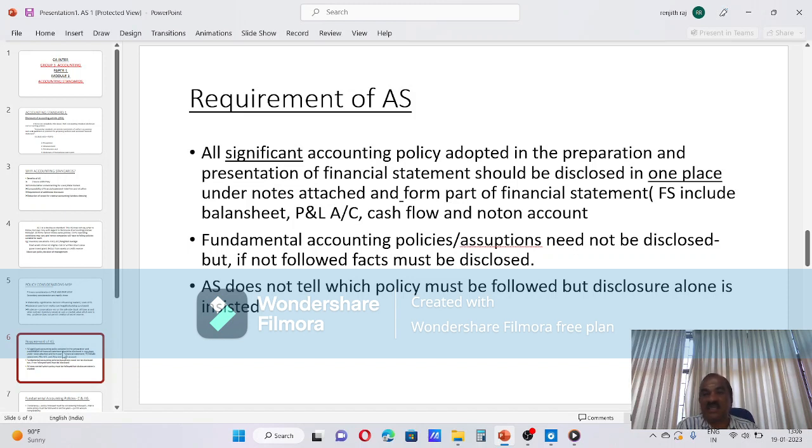They are policy decisions: how government grant is accounted, how fixed assets are shown, whether at depreciated value, revalued amount, or at cost. All these things will be disclosed in the notes, one by one, in one place. Then second, fundamental accounting policy assumptions need not be disclosed, but if not followed, that fact must be disclosed. That we have already seen.